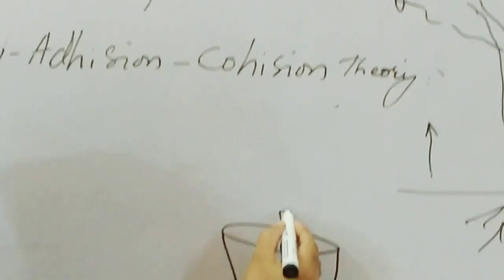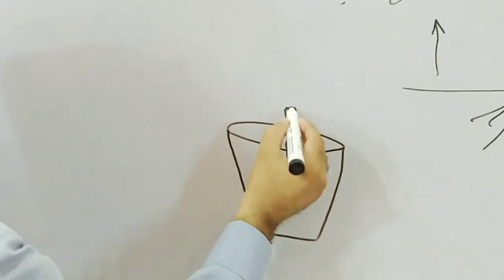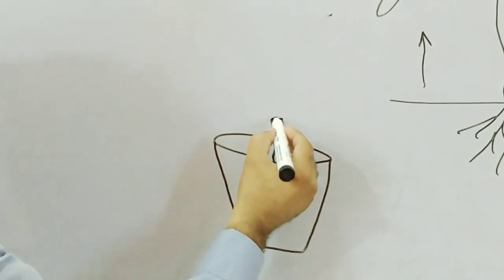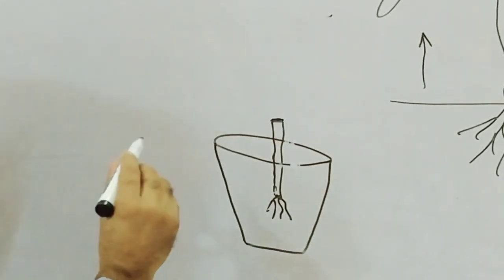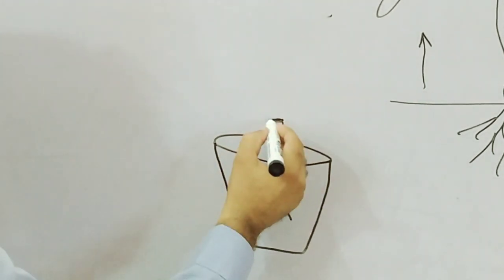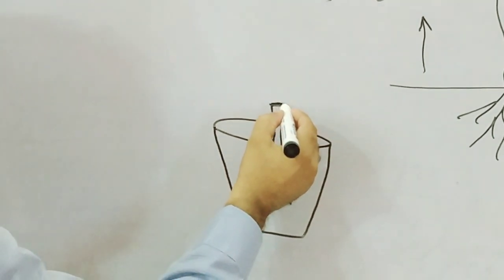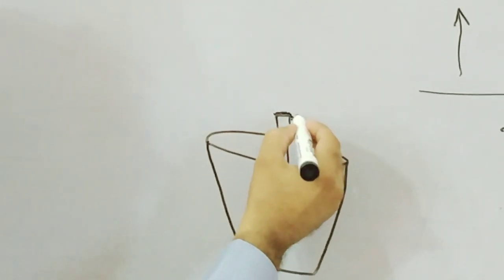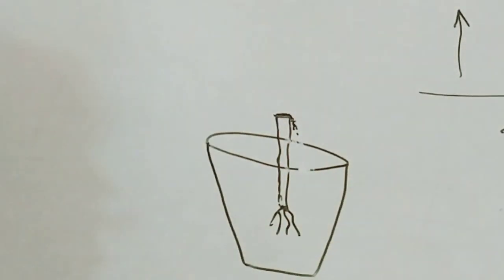And these scientists observed that some drops of water get accumulated over the cut surface of the stem, and after a few minutes, the water starts flowing downwards.